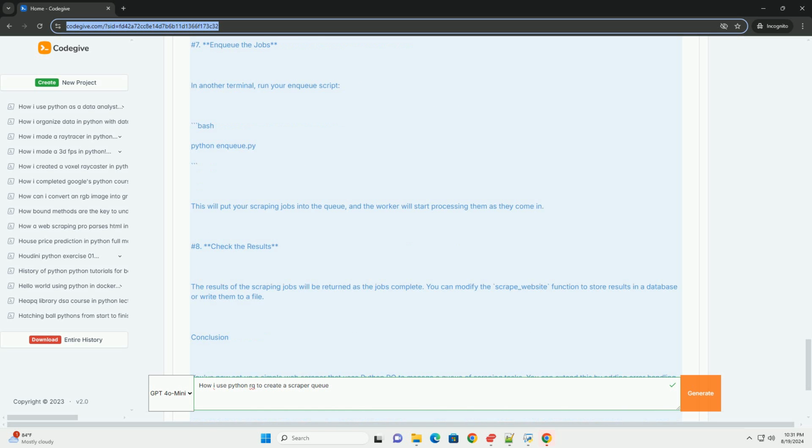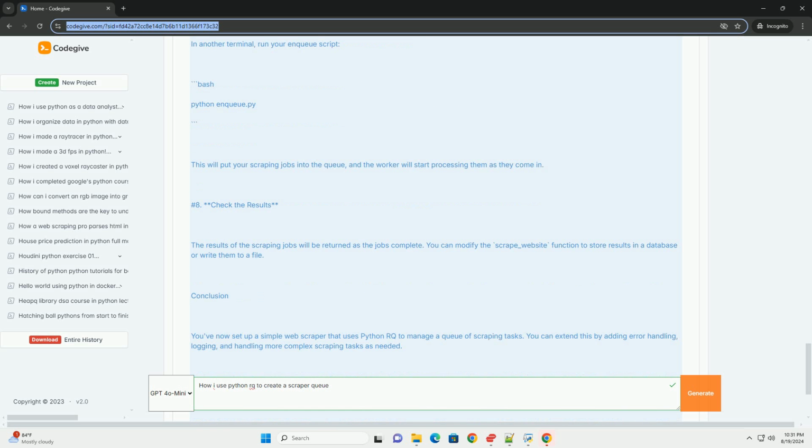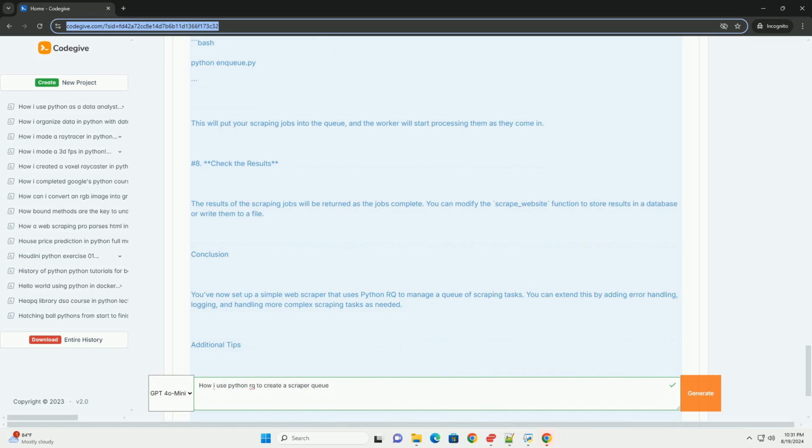4. Set up the RQ worker. Create another script to define the RQ worker that will process jobs from the queue. Create a file named worker.py. Python: import os, from rq import Worker, Queue, Connection, import redis, connect to Redis: redis_url = os.getenv Redis URL, redis://localhost:6379, conn = redis.from_url(redis_url), if __name__ == main: with Connection(conn): worker = Worker(list(map(Queue, default, low))), worker.work().